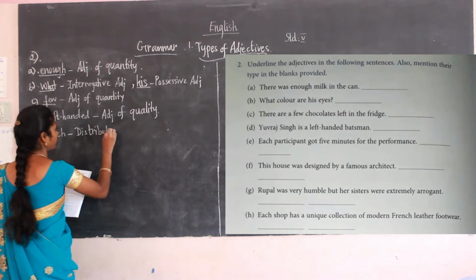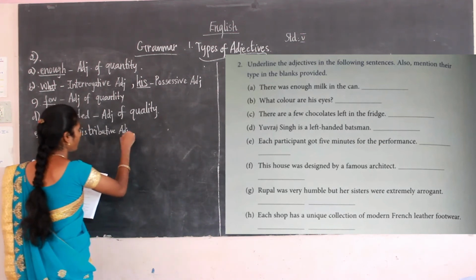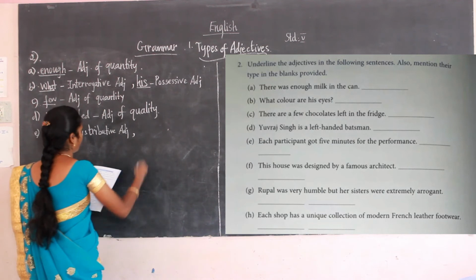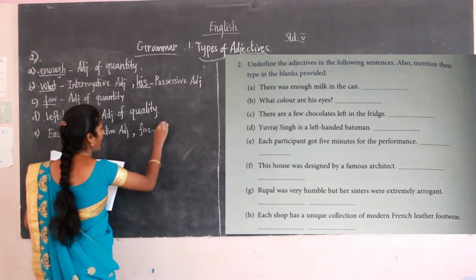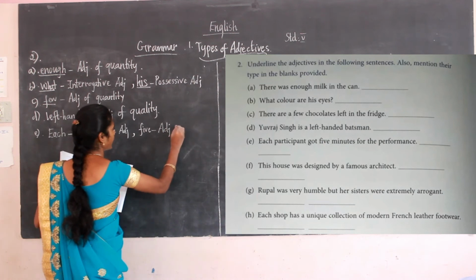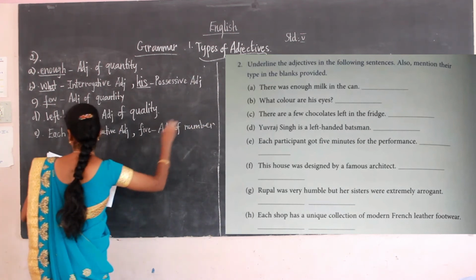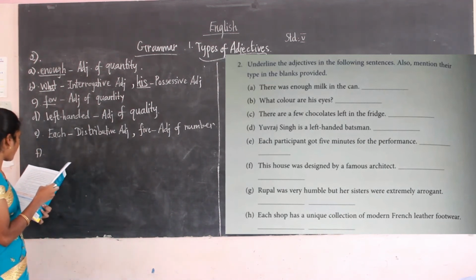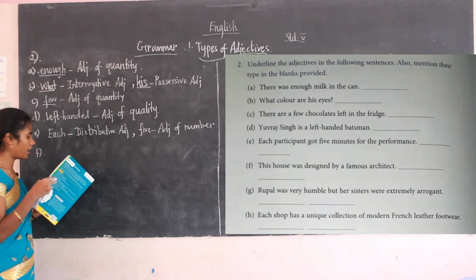Distributive adjective. Okay, and also another adjective is there. What is this? It is a 5. Okay, 5 is there. What type of adjective is it? It's an adjective of number. Adjective of number. Then F. This house was designed by a famous architect.